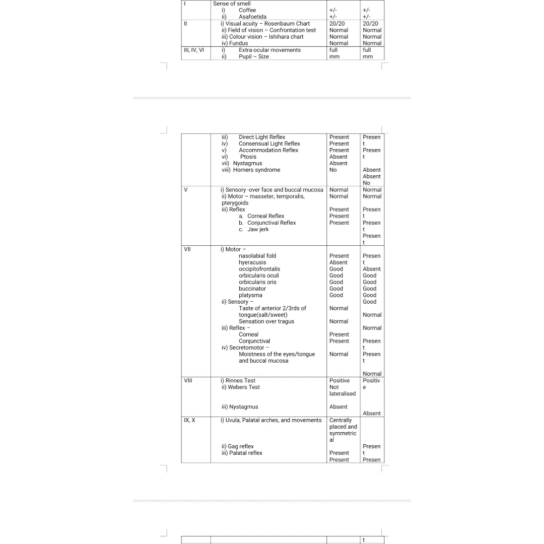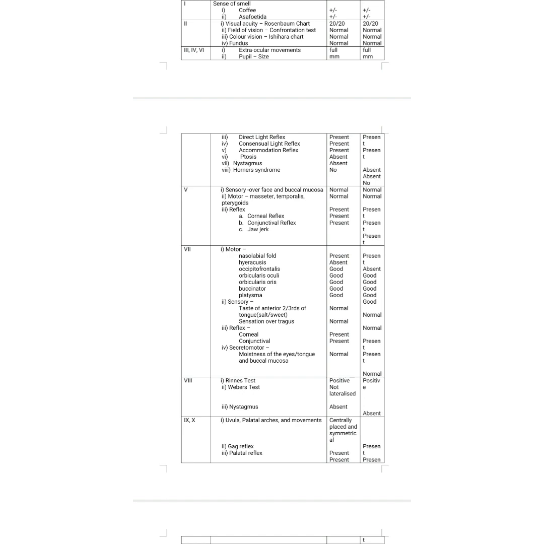And then coming to the seventh nerve, it has got 4 components: motor, sensory, reflexes, and the secretomotor. For the motor component, whether there is a nasolabial fold present or not, any hyperacusis, because the seventh nerve will supply the stapedius muscle. So whether there is any hyperacusis, it is absent, you have to say if it is normal. And then occipitofrontalis, any wrinkling of head is present or not. Orbicularis oculi, whether the patient could blow his cheeks or not. And orbicularis oculi, whether the patient is able to close his eyes. Orbicularis oris, whether the patient is able to close his lips. And then buccinator, and then platysma. So you have to ask for the motor history.